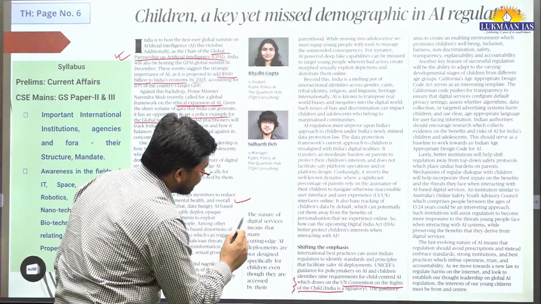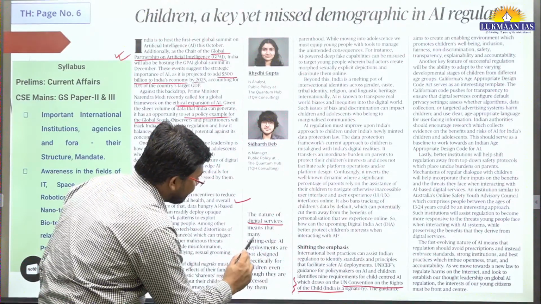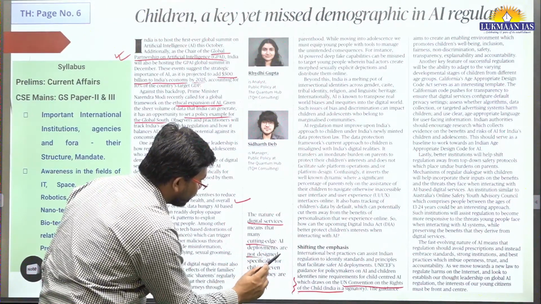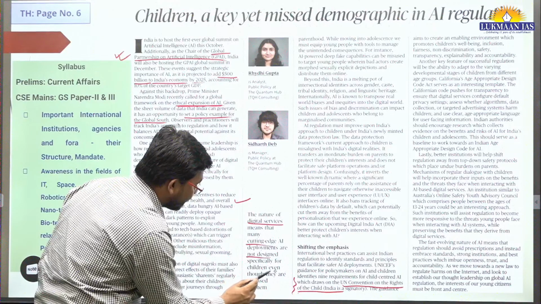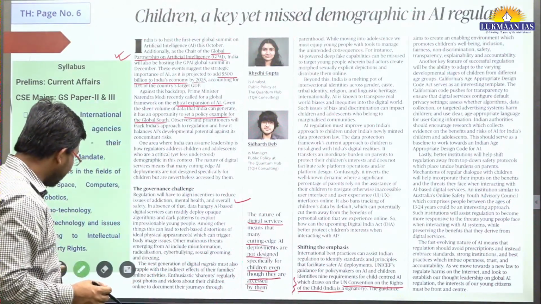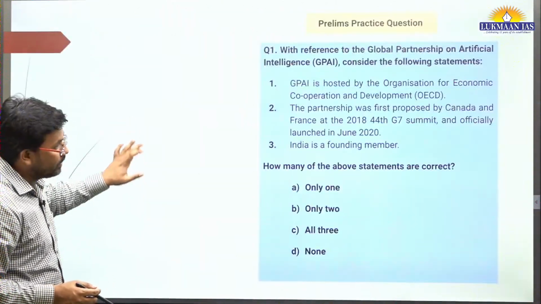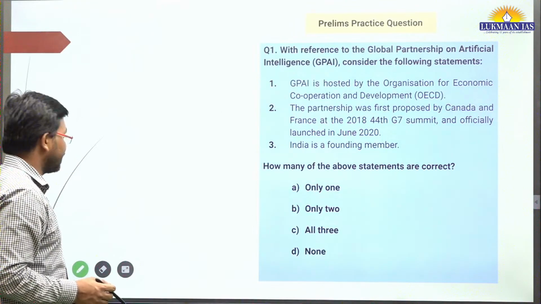The author says that the nature of digital services means that many cutting edge AI deployments are not designed specifically for children, even though they are accessed by them. So many technologies are not designed for children, but they are accessible to children. That's the thing.